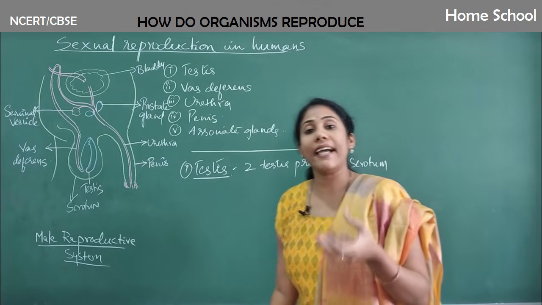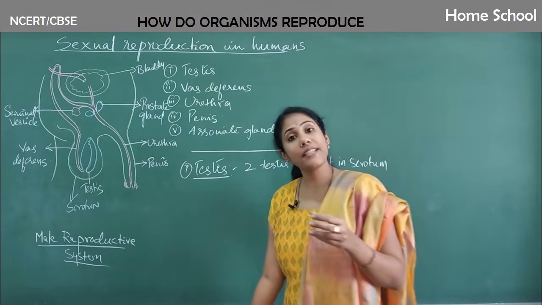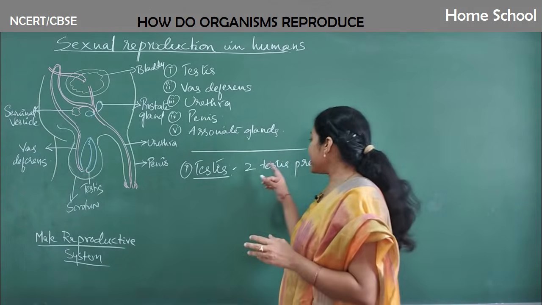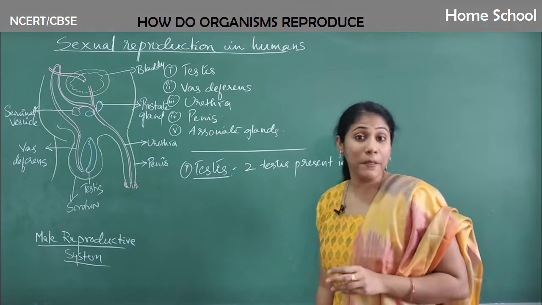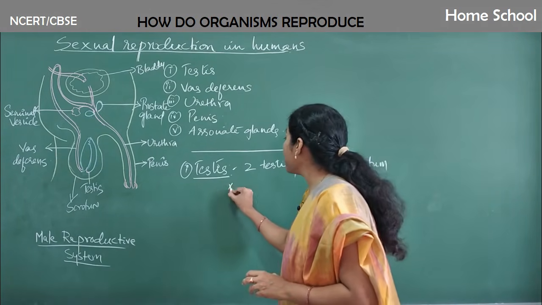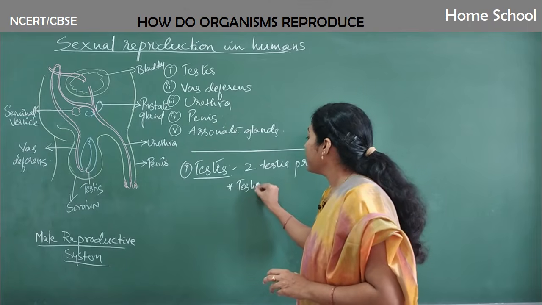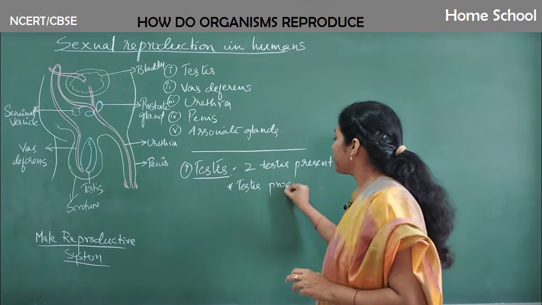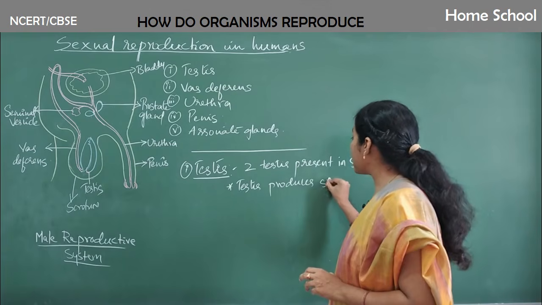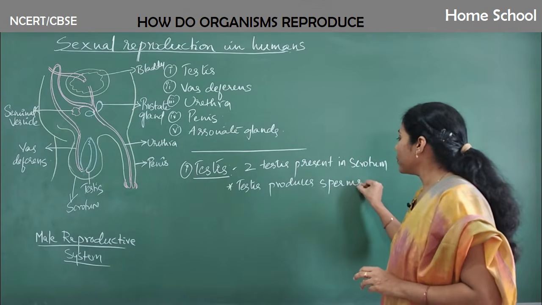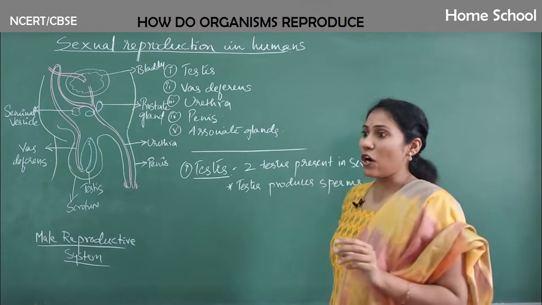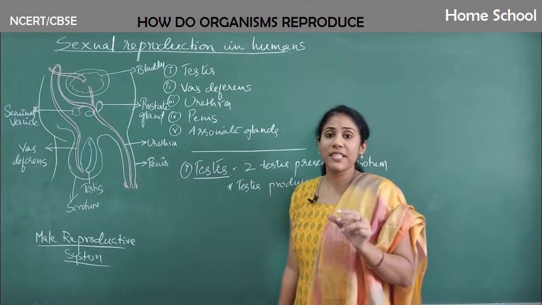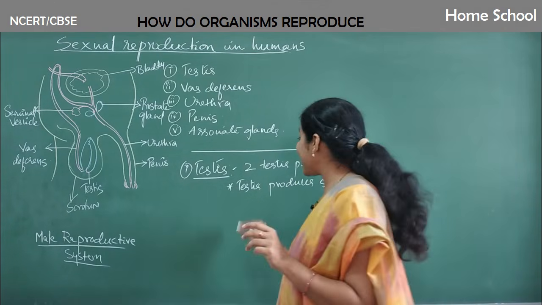The testis is the one which actually produces sperms. Testis produces sperms.